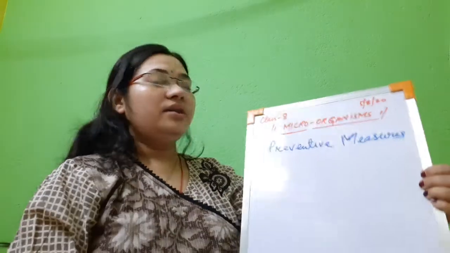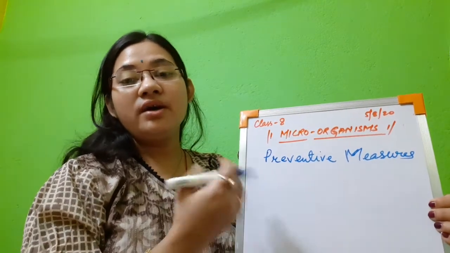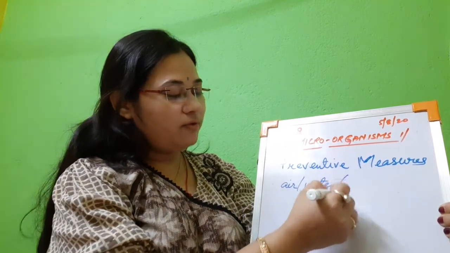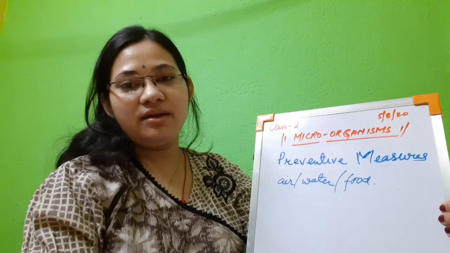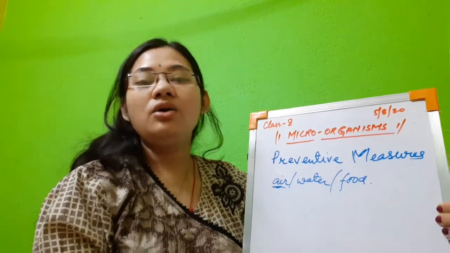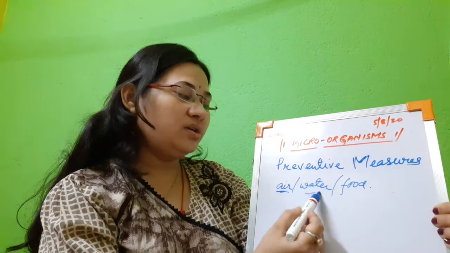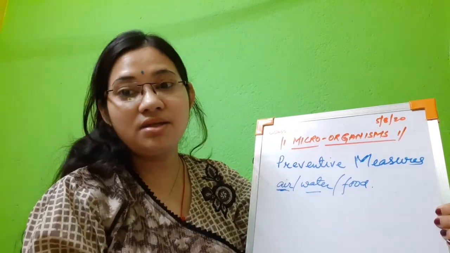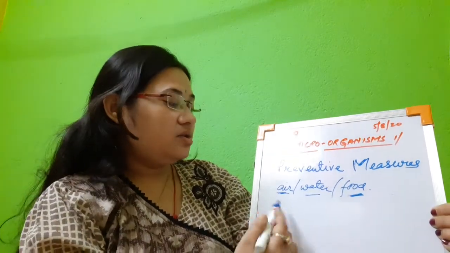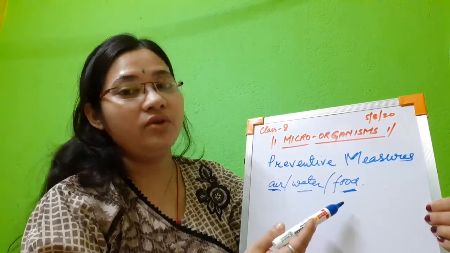Now there is also a chart given in your book. Please go through the chart and find out which diseases are transmitted by contaminated air, water, or food, or by the bite of animals like rabies. Diseases transmitted through air are the common cold, tuberculosis and influenza. Through water, there is jaundice, that means hepatitis, or dysentery. And food also sometimes transmits cholera and typhoid. So you should remember that diseases are transmitted with the help of contaminated air, water and food.